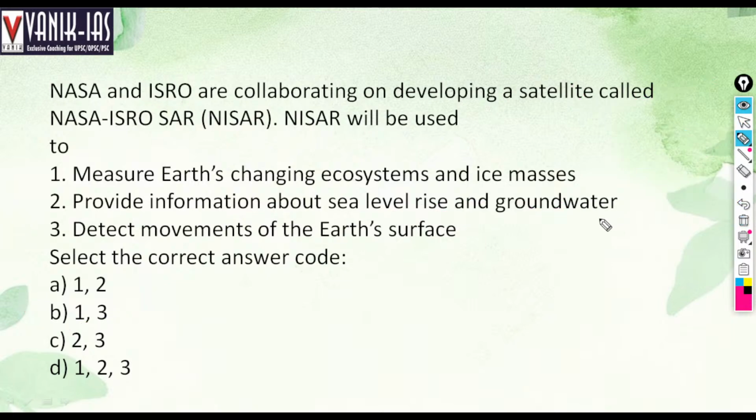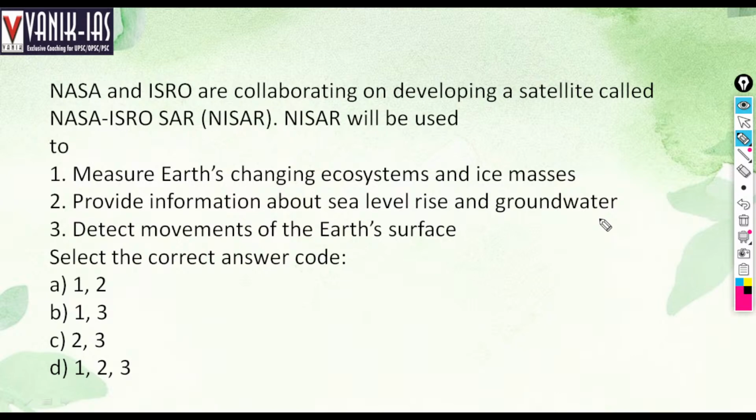NASA and ISRO are collaborating on developing a satellite called NISAR, the NASA ISRO Synthetic Aperture Radar. It will be used to measure Earth's changing ecosystems and ice masses, provide information about sea level rise and groundwater, and detect movements of Earth's surface. What can be done by this NISAR satellite?